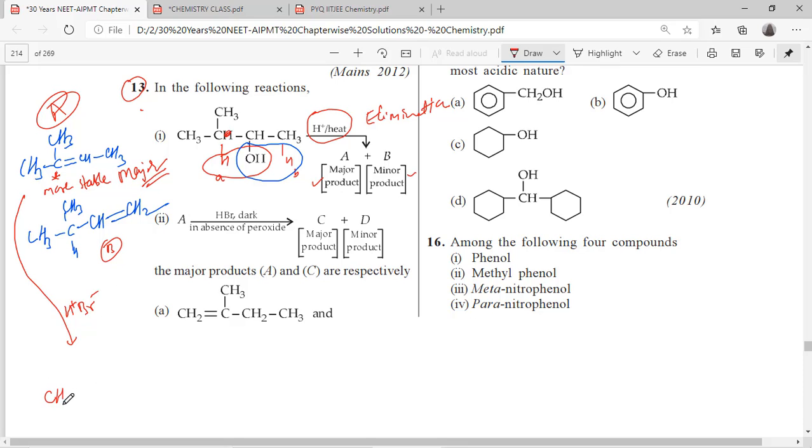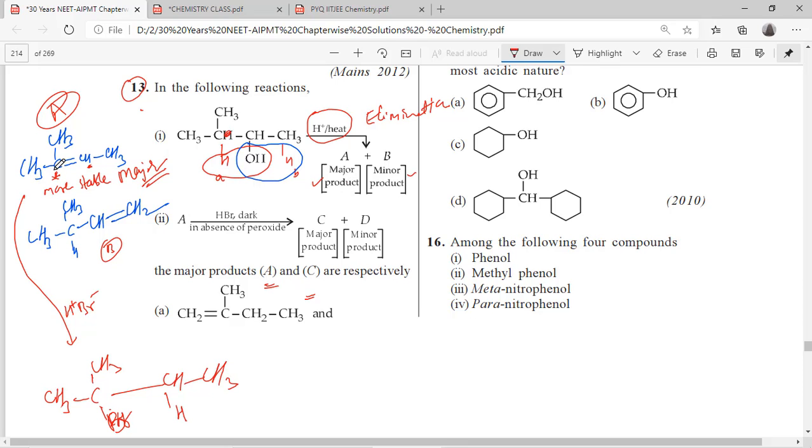So see where that bromine is going: here, the tertiary carbon, bromine, and hydrogen is coming here. So this is the final answer, C. What you have to calculate is A and C. Of course C is the major product. In the minor product, bromine is attacking on the second carbon. So now your answer is A and C.